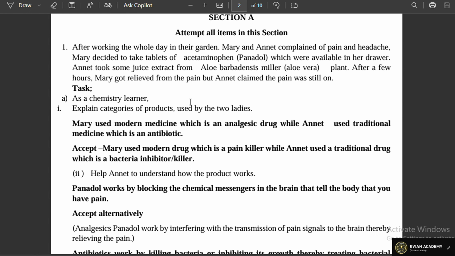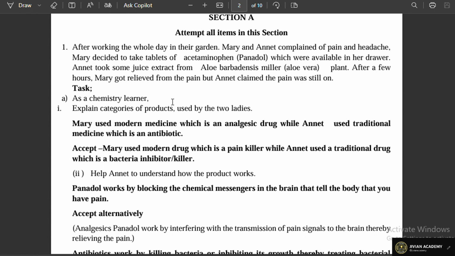An example can be penicillin and streptomycin. Then you have the third category of the modern medicine, the psychotherapeutic medicine, the ones which are used for curing mental illness. Now, as per the scenario here, we are looking at Panadol and aloe vera.